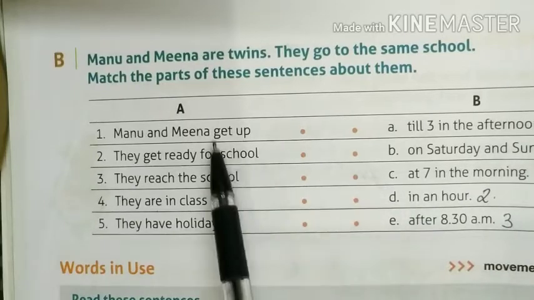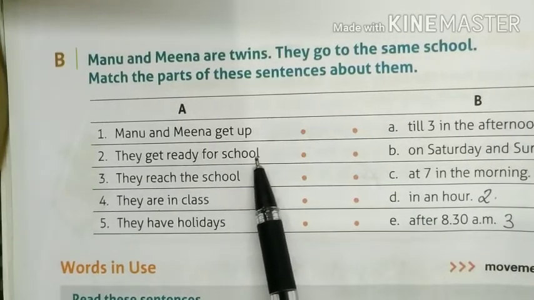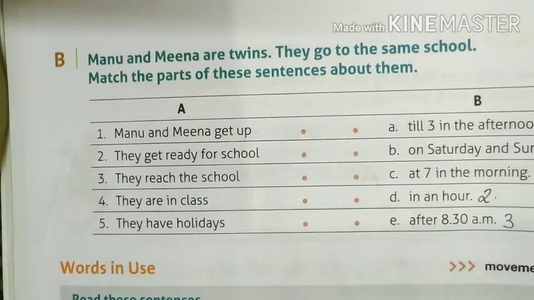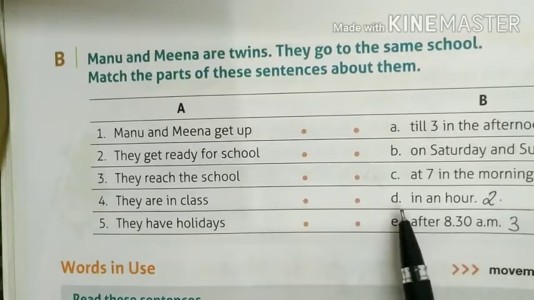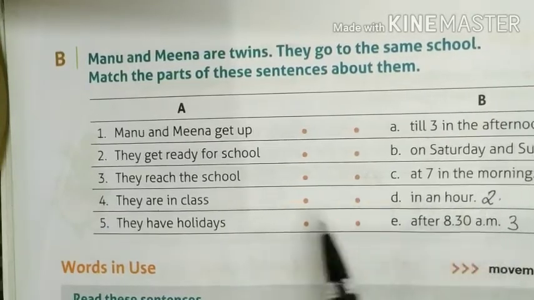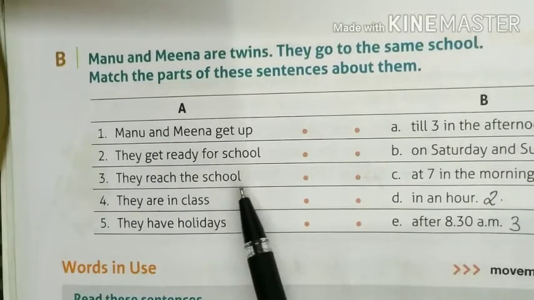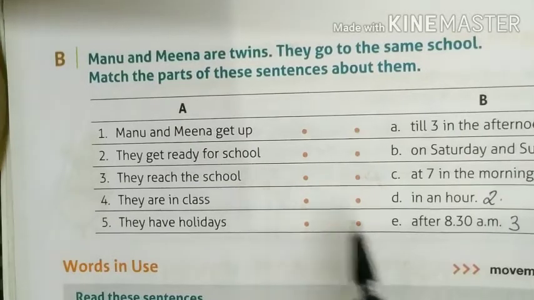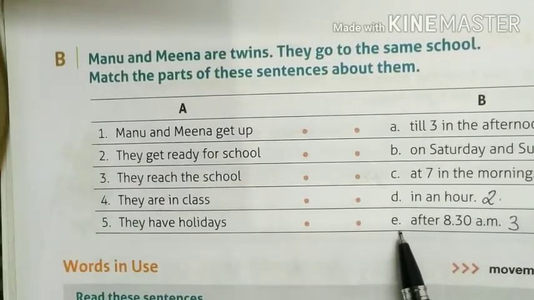So C1, 1 will match with C. They get ready for school in an hour. So they take about 1 hour to get ready for school. So 2 will match with D, in an hour. They reach the school after 8:30 a.m. So when do they reach school? After 8:30 a.m. So third will match with E.